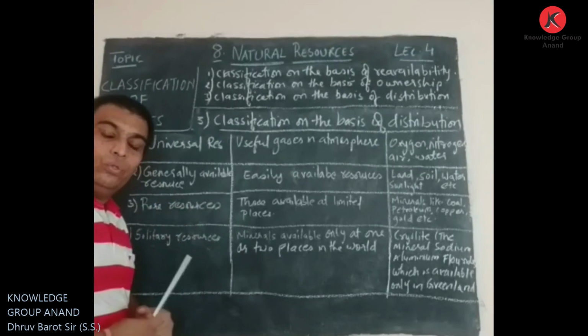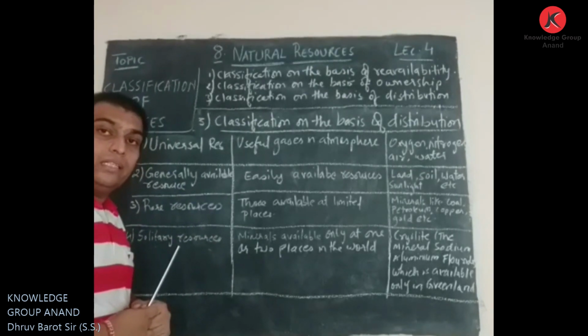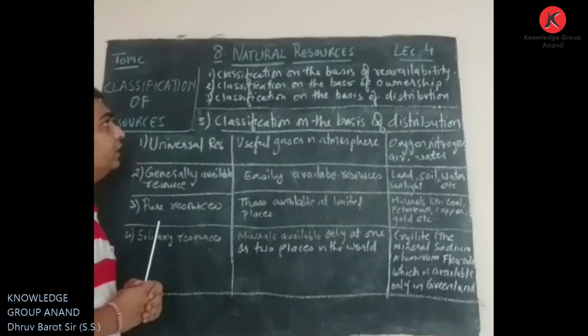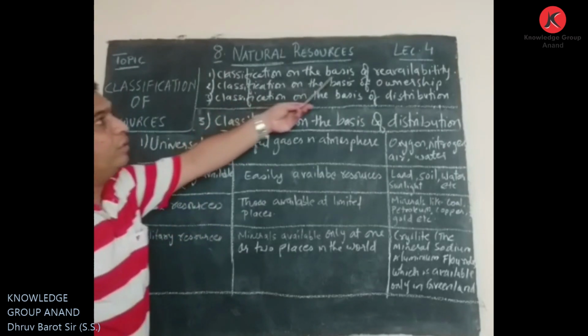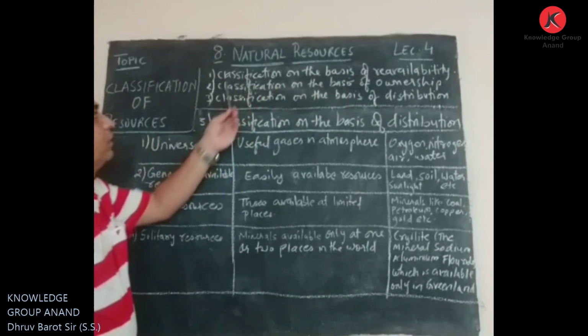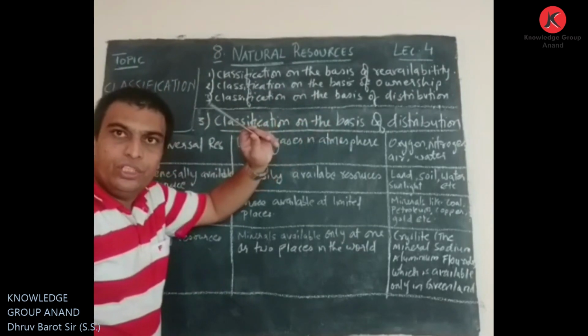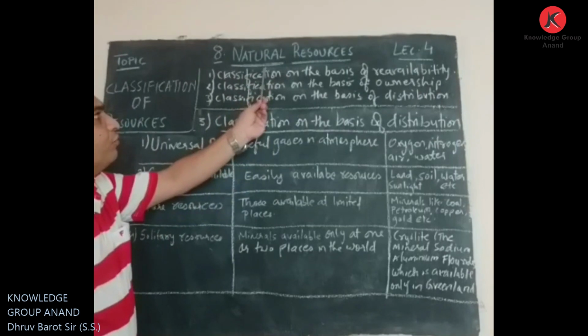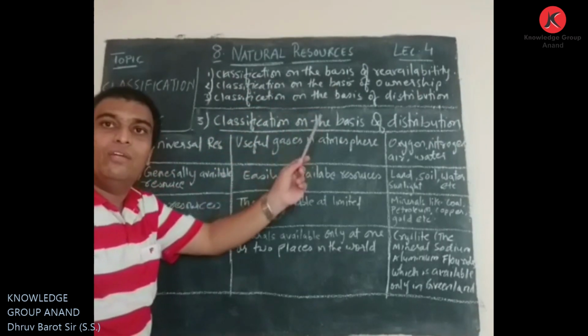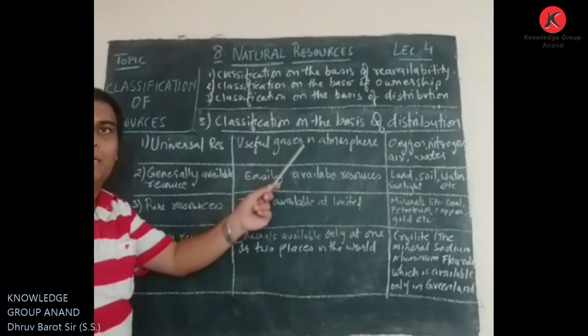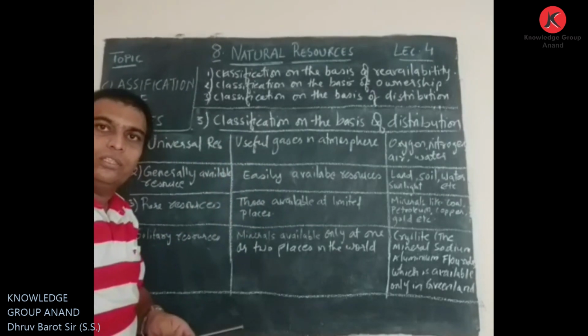So today let us take a look at what we discussed: the classification on the basis of reavailability, classification on the basis of ownership, and classification on the basis of distribution. First, on the basis of reavailability, that is renewable resources and non-renewable resources.